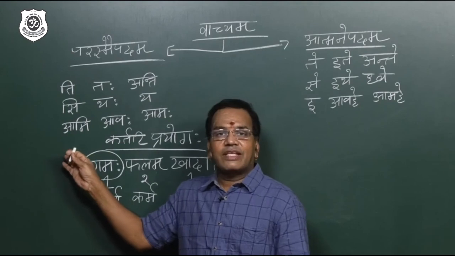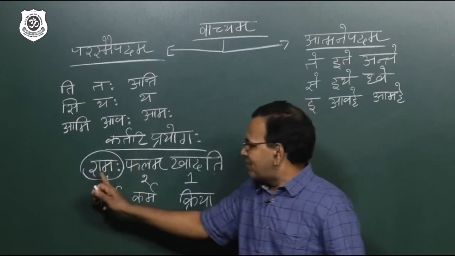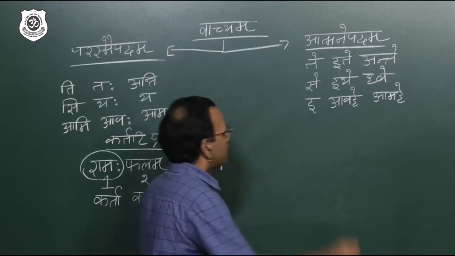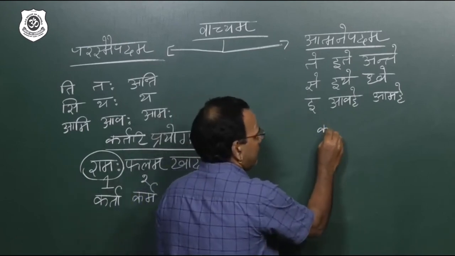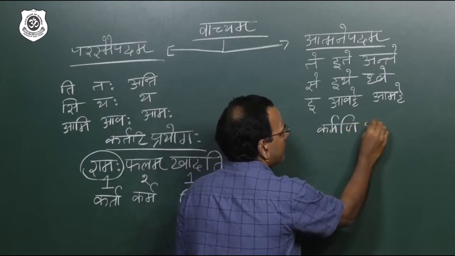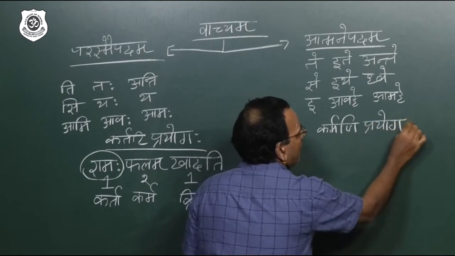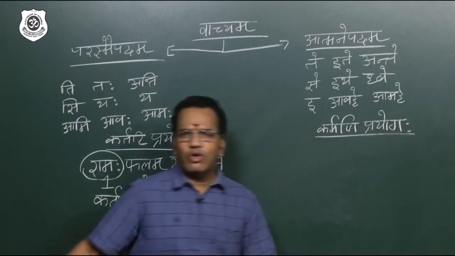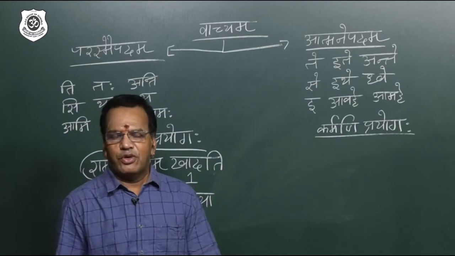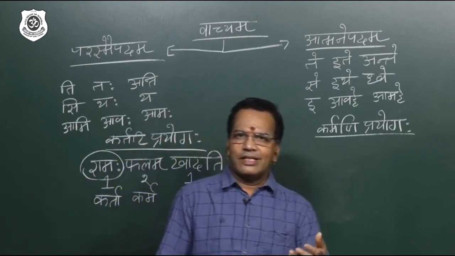Whenever we are converting from active to passive, please remember the subject will go to 3. So here I am writing first. I wrote Karmani Prayogaha. See the name, passive voice.